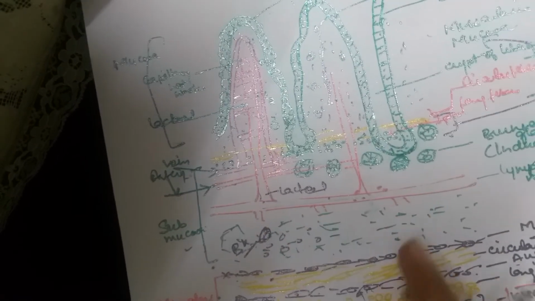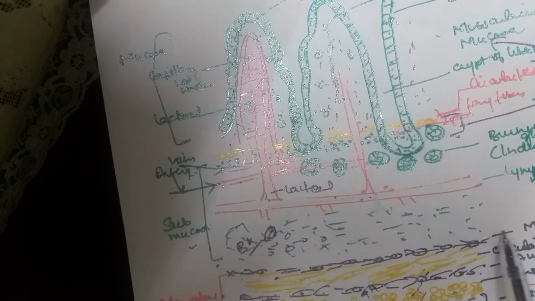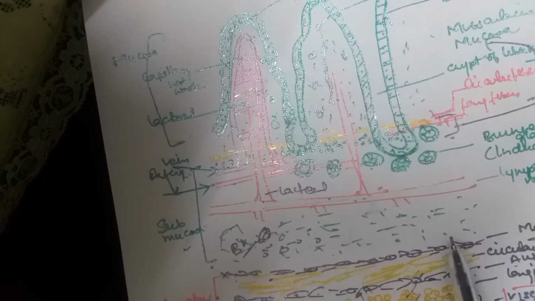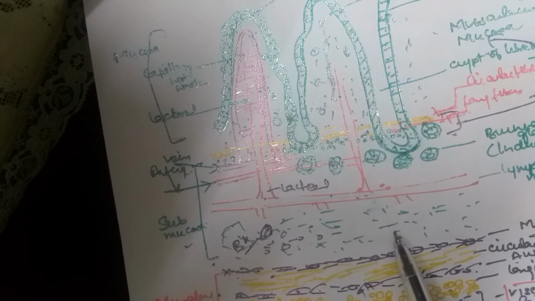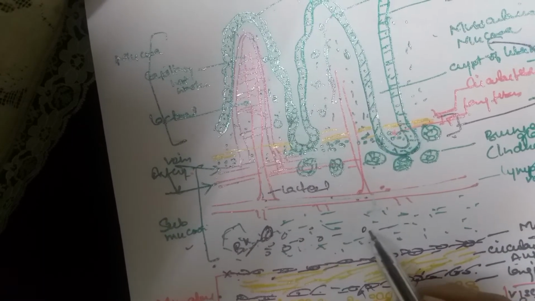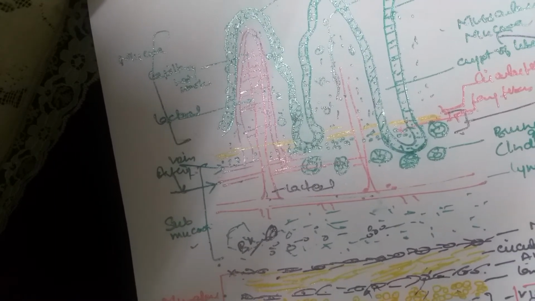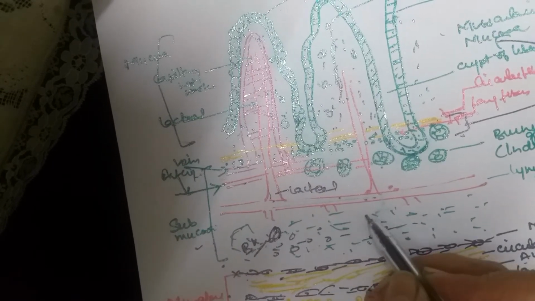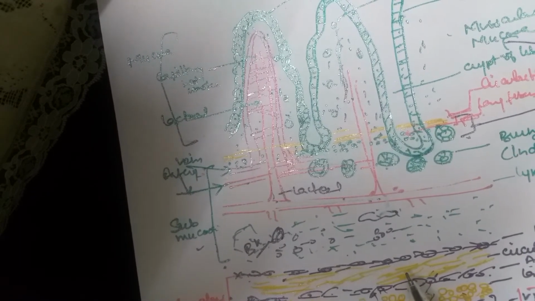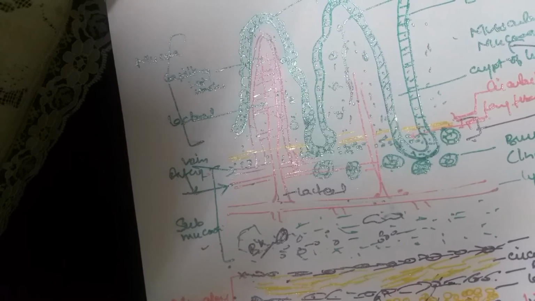The next layer is the submucosa. It is the strongest coat of the intestine. It consists of dense connective tissue, and it also has certain elastic fibers and small islands of adipose tissue. Furthermore, it has a rich supply of blood vessels and lymph vessels. These send fine branches into the mucosa as well as down into the muscular coat.